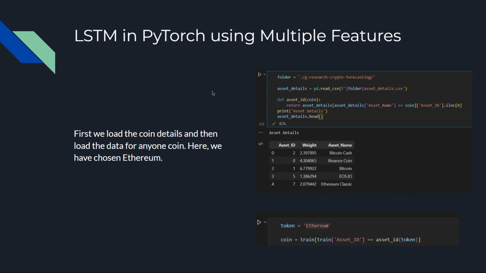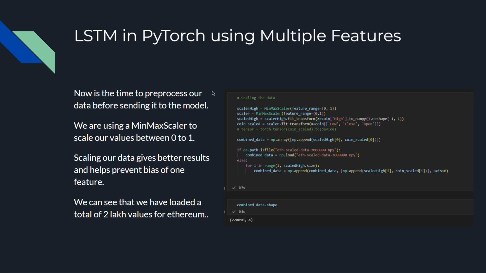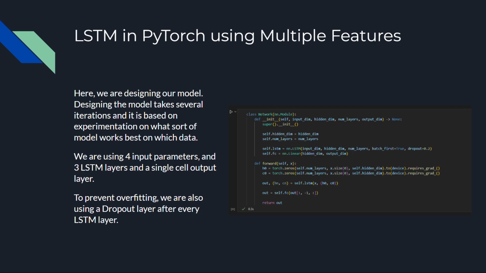So first we load the coin details and then load the data for any one coin from our selection. Here we are choosing Ethereum. Now is the time to pre-process our data before sending it to the model. So we are using a min-max scaler which will scale our values from 0 to 1. Scaling our data gives us better results and helps prevent bias of one feature. We have loaded a total of 2 lakh values for Ethereum out of the dataset which contains 2 crore values.